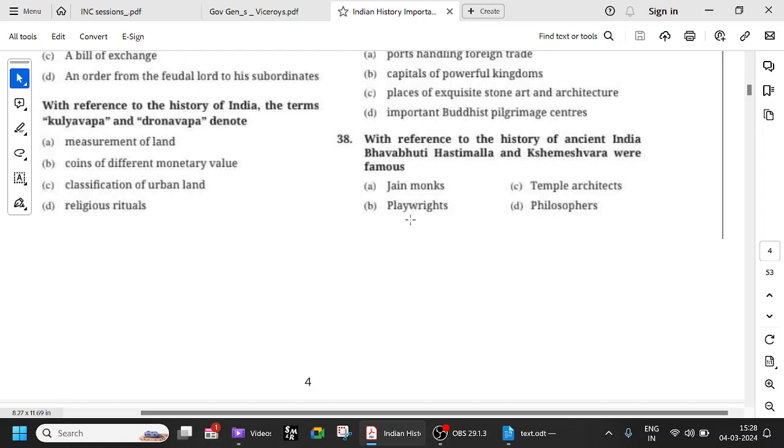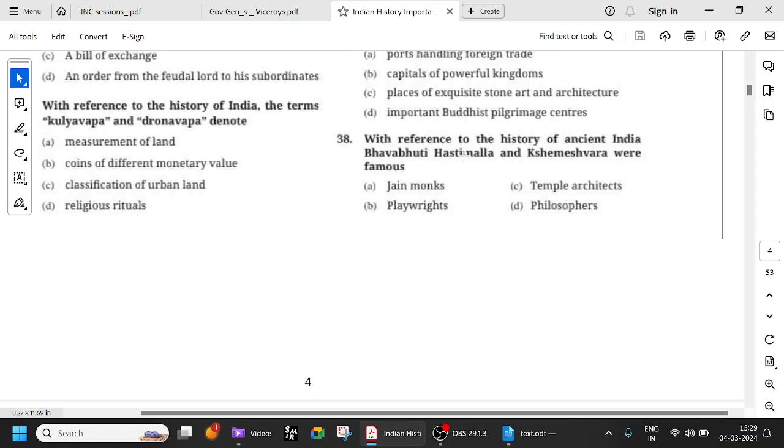Malvikagnimitram, Meghadutam, Kumara Sambhavam, Abhijnana Sakuntalam, all those things you have to remember immediately as Kalidasa. Bhavabhuti, on the other hand, is more in the kingdom of Kanauj. He was in the court of King Yashovarma. And Hastimalla is in the 13th century. Bhavabhuti is in the 8th century, and Hastimalla belongs to the Hoysala Empire in the 13th century, and he is a Kannada poet.